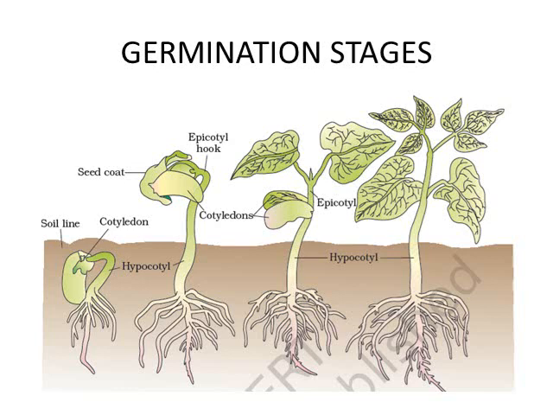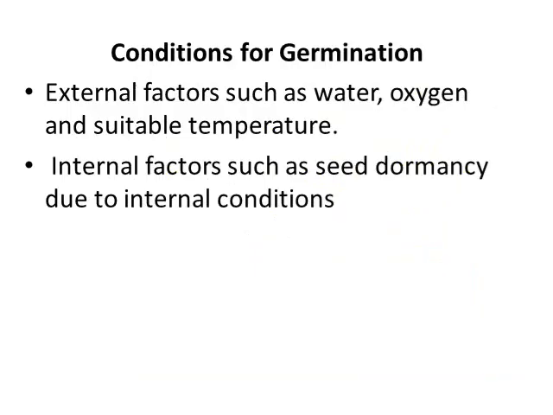Let's look at conditions necessary for germination. We have the external factors such as water, oxygen, and a suitable temperature. Water that is adequate but not waterlogged, enough oxygen for respiration, and a good temperature of between 5 to 30 degrees. Under a very cool temperature, seeds will not germinate. Then we have internal factors, which is dormancy itself. When the seed is under a normal dormancy period, germination will not take place.